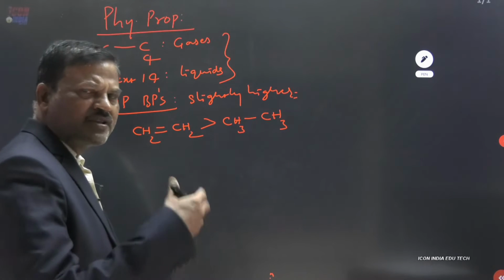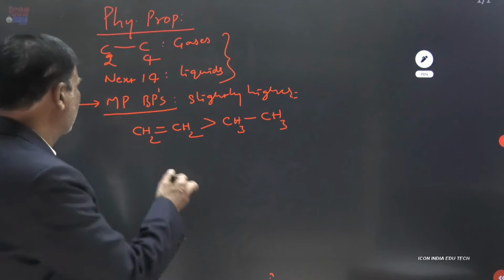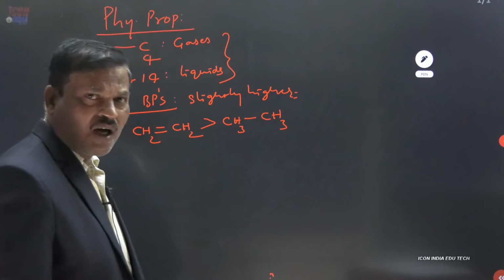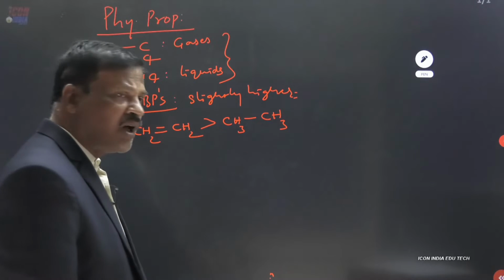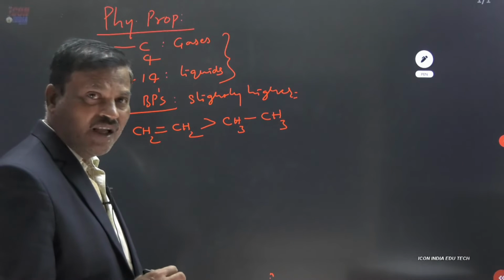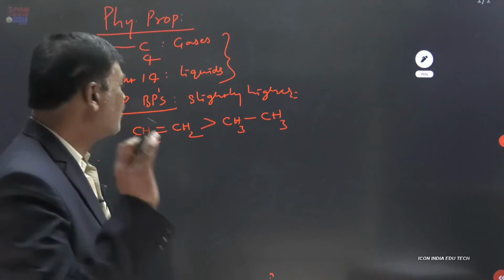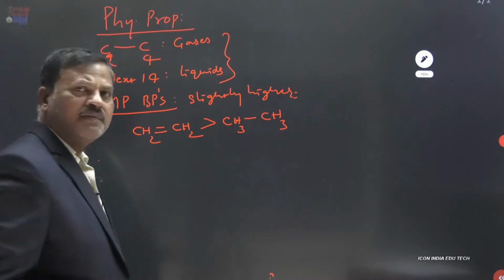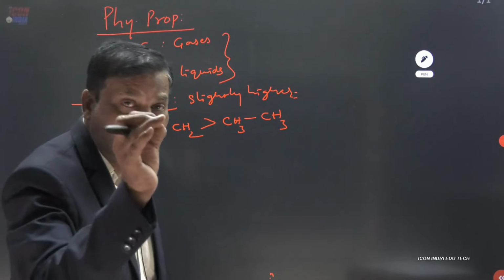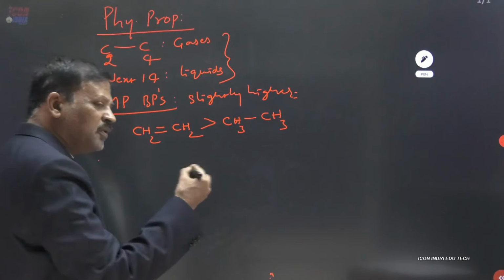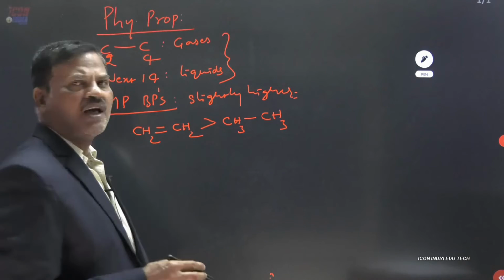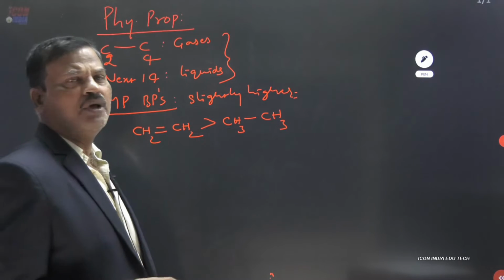In fact, all hydrocarbons are nonpolar. But when compared to alkanes, alkenes are slightly polar because of the presence of the double bond, the pi bond. That means they are more polar when compared to alkanes. That is the reason they have slightly higher melting points and boiling points.